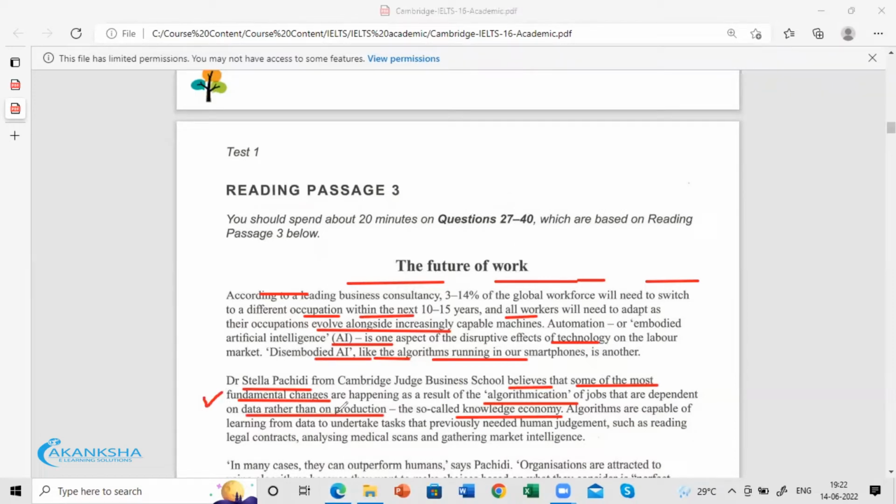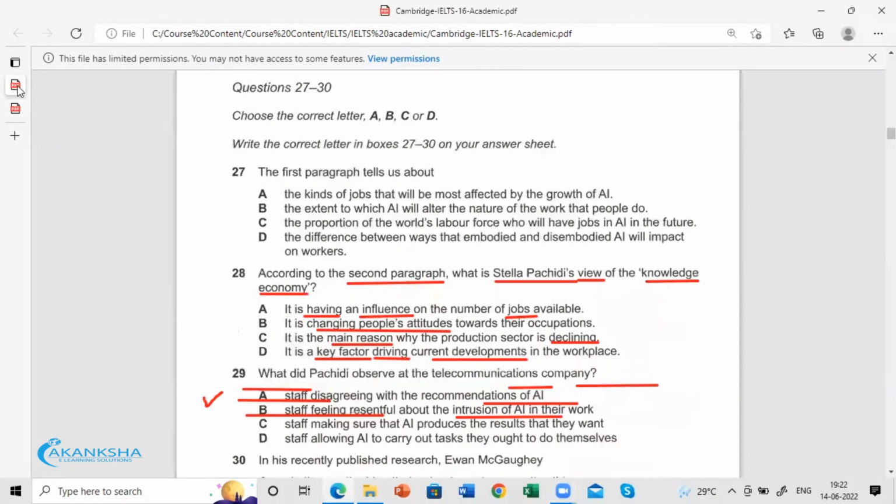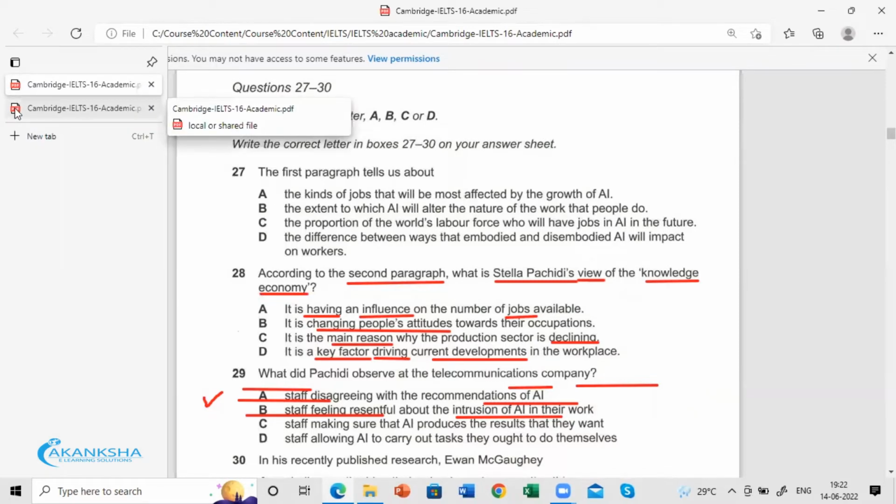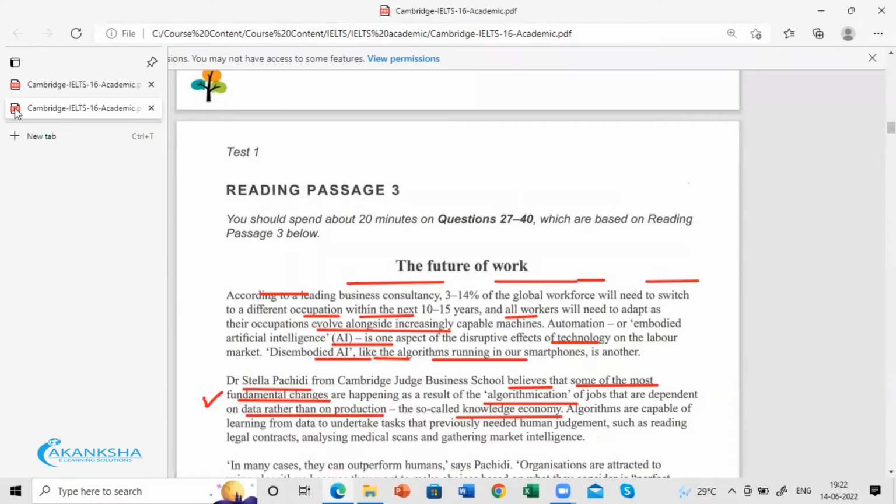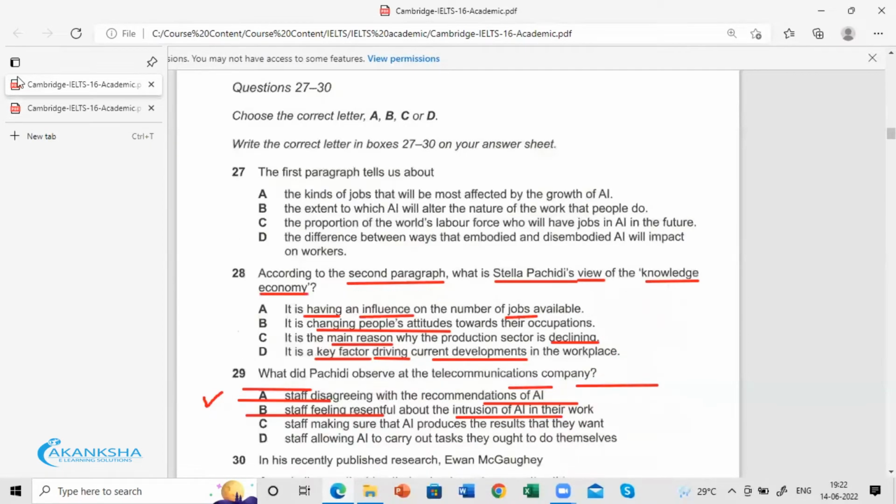Algorithmication of jobs, the fundamental changes. The key factor driving current developments that are dependent on data rather than production. That's the knowledge economy.